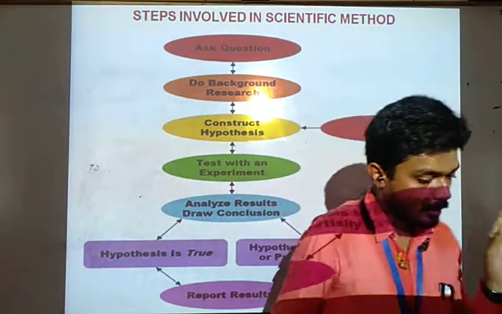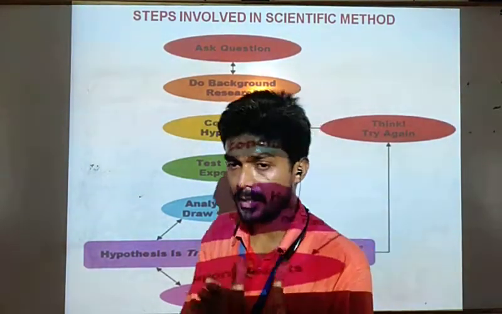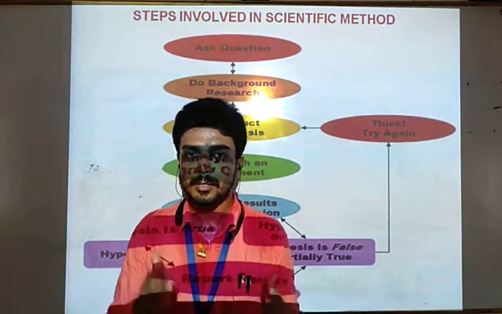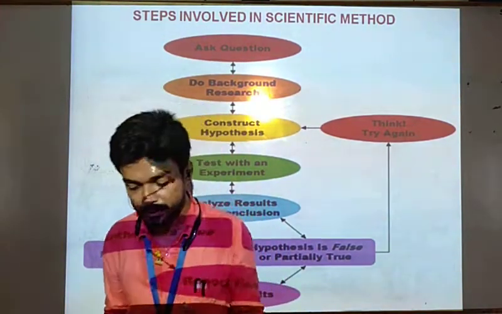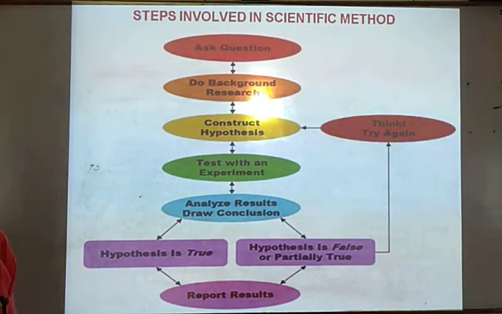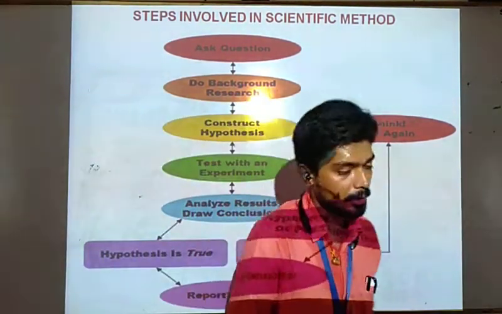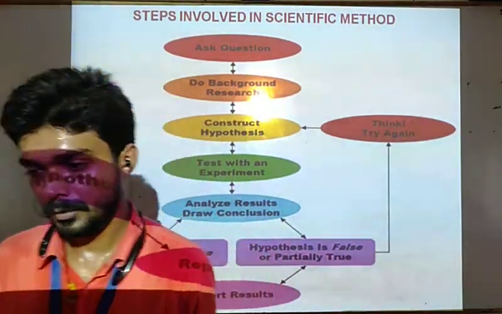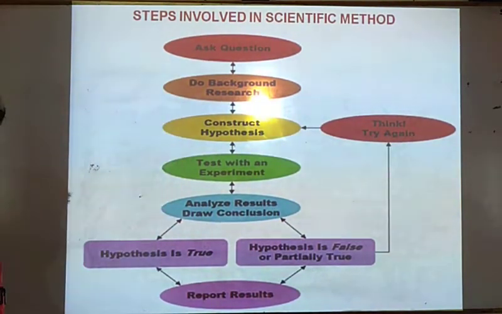Students, whenever you study science, either physics, chemistry or mathematics, there are some steps which we have to follow. These steps are: first, ask a question. Always there is a query in our mind, why? Second one is do background research.